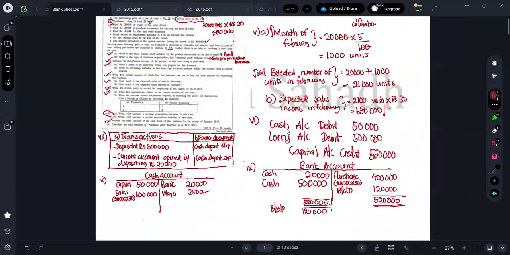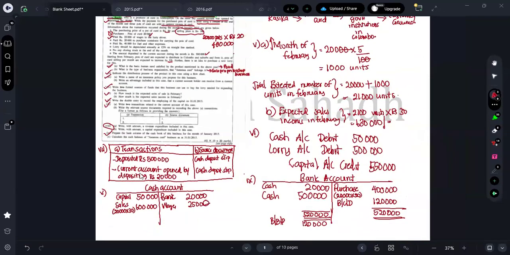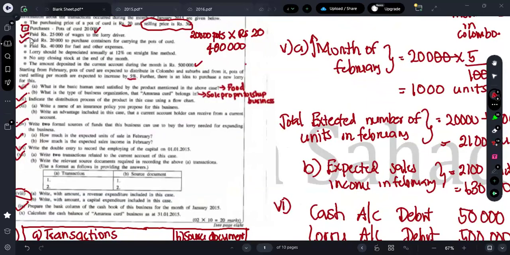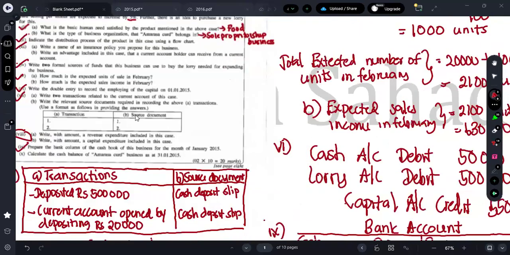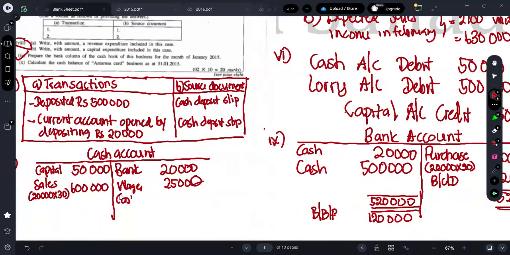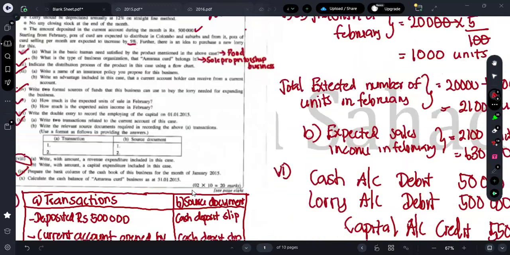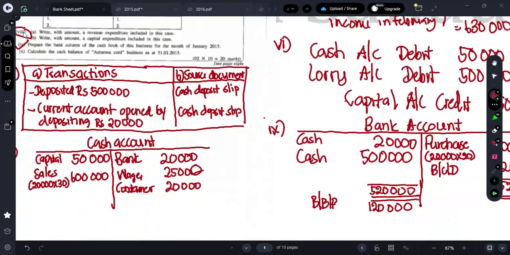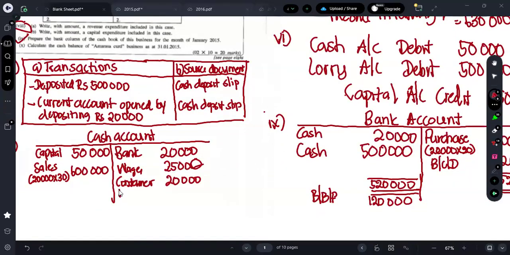What else can we find? Wages 25,000 we are paying. Next one is 20,000 to purchase a container for carrying pots. So by paying 20,000 we are paying for the container, which is a 20,000 cash outflow. Next one is paid rupees 40,000 for the fuel expense. So here you can put fuel, 40,000.